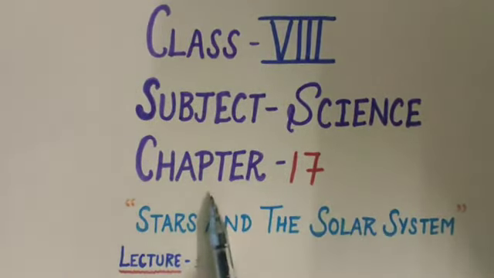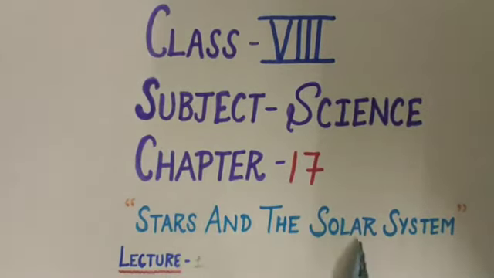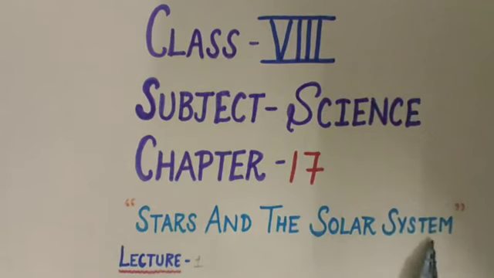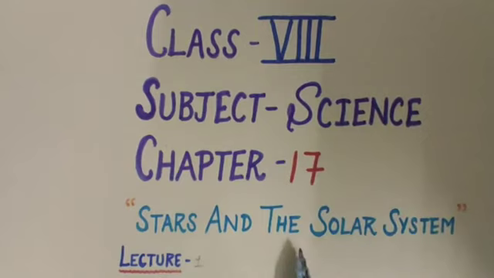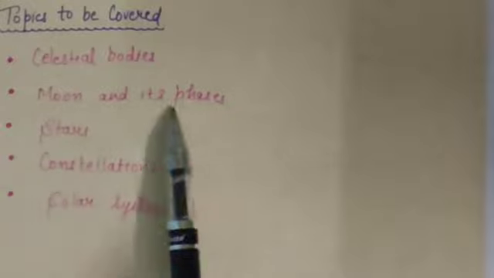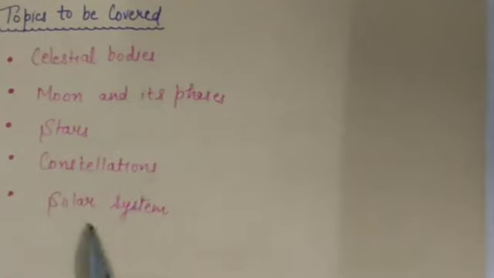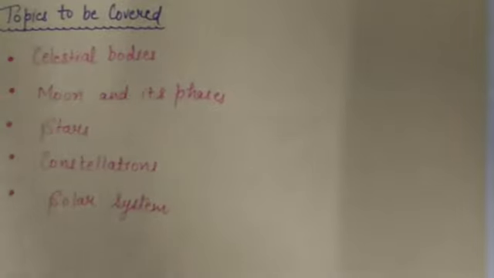Today we will start a new chapter number 17, that is Stars and the Solar System. In this chapter we will learn about our solar system, okay? And this is your lecture number 1. Topics to be covered in this lecture are: celestial bodies, moon and its phases, stars, constellations and solar system. So we will cover these topics in this lecture.